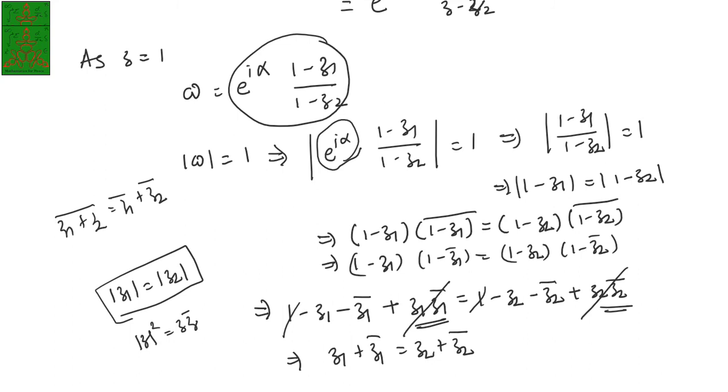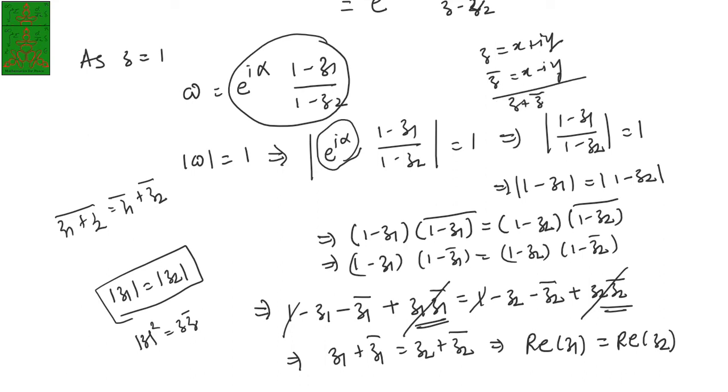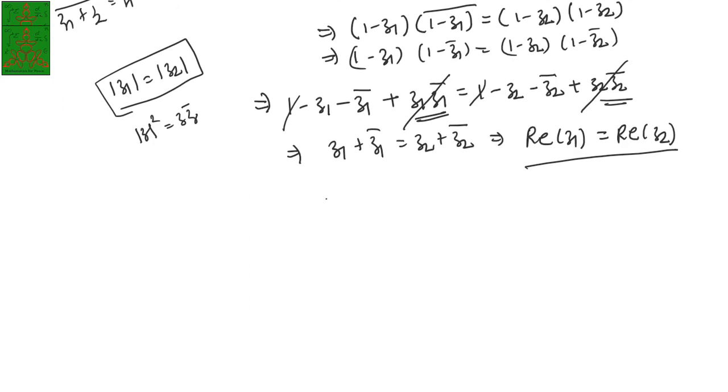Now as you know, z plus z bar gives you twice the real part of z. If z is equal to x plus iy, then z bar is x minus iy. If you add these two, you will have z plus z bar which is 2x. That's why x is equal to z plus z bar by 2. So the 2 will cancel out on both sides. So that's why we have the real part of z1 is same as real part of z2. And with the condition modulus of z1 is equal to modulus of z2, these two conditions will give you z1 is equal to z2.